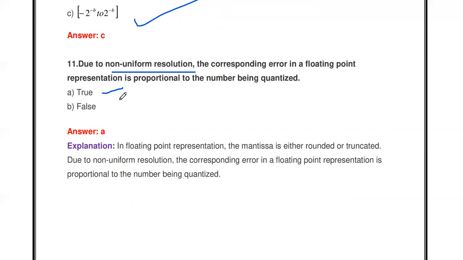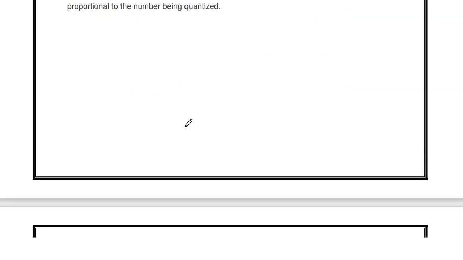In floating point representation, we have to perform the quantization on the mantissa, which is either truncated or rounded. Due to this non-uniform resolution, the corresponding error is proportional to the number being quantized.